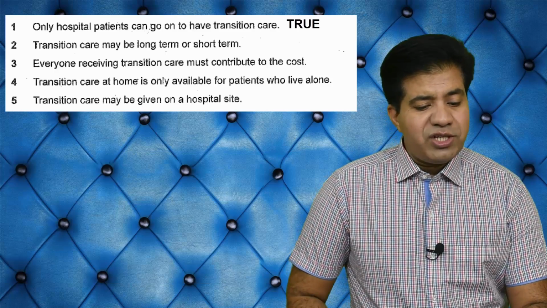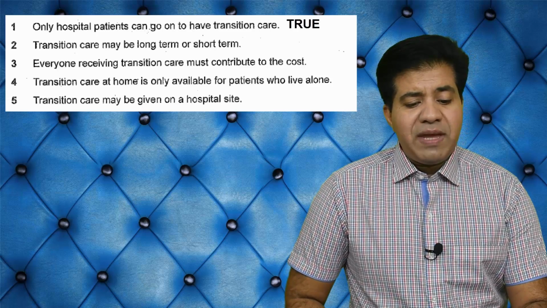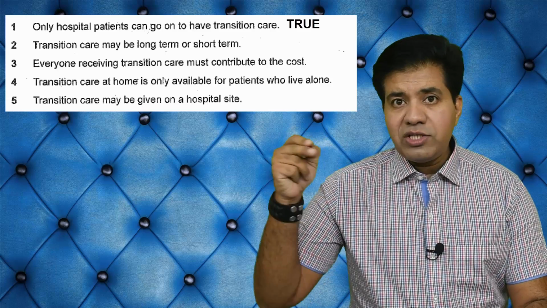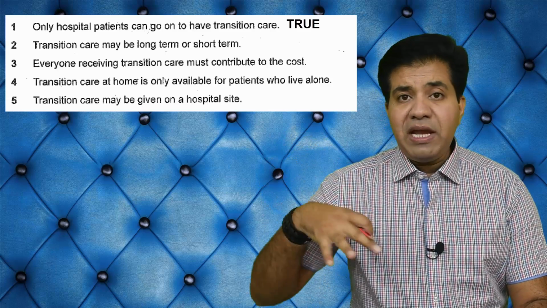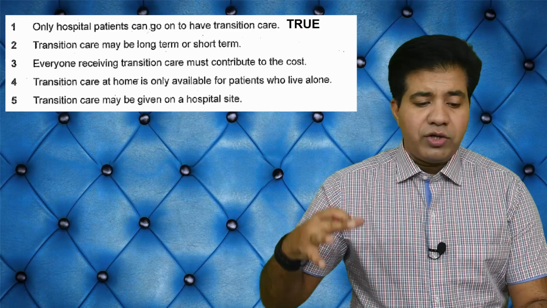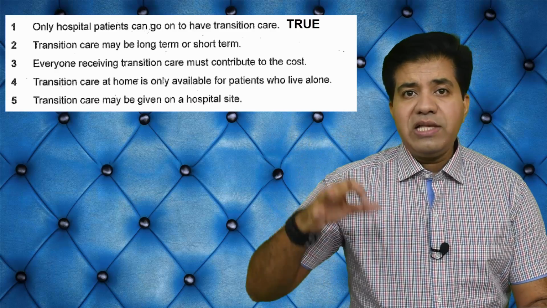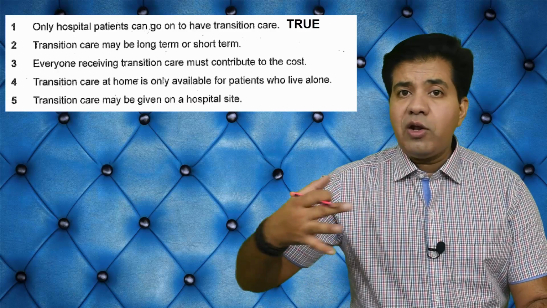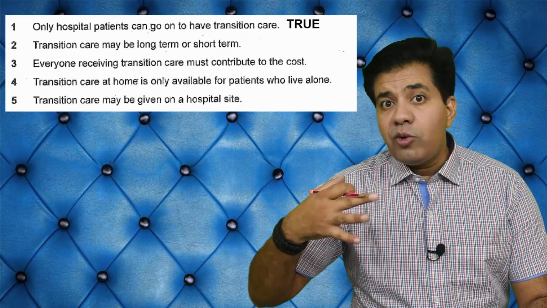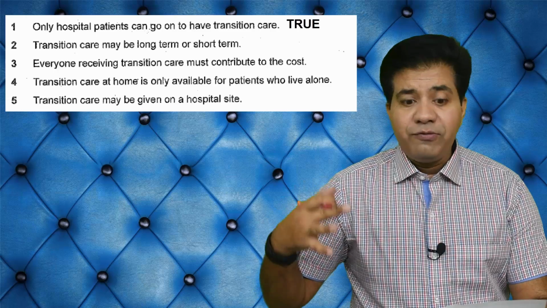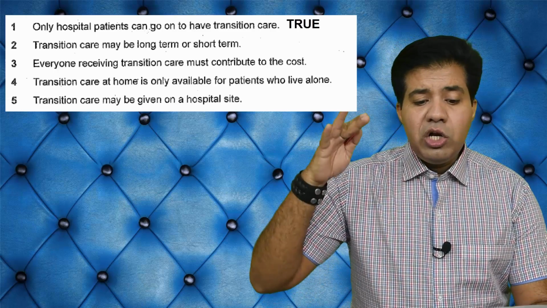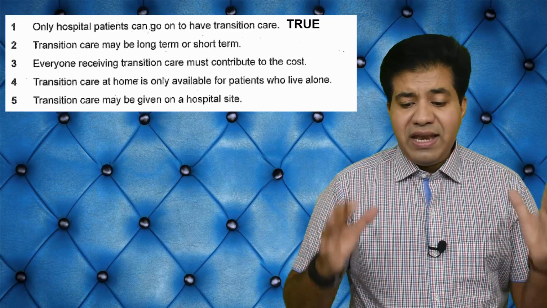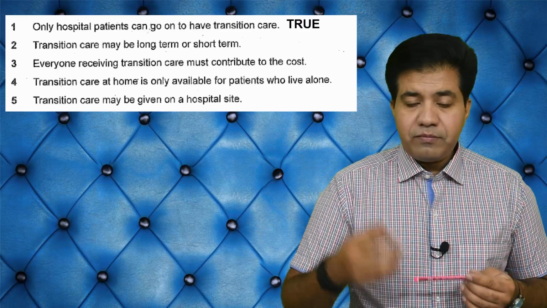The second question is, transition care may be long term or short term. Now they are telling us transition care may be long term or it can be short term. So if transition care is long term or short term, then it is true. If it is only long term, then it is false. If it is only short term, even then it is false, because over here they have mentioned long term or short term. Now we go back and we scan the next paragraph. Please follow me.